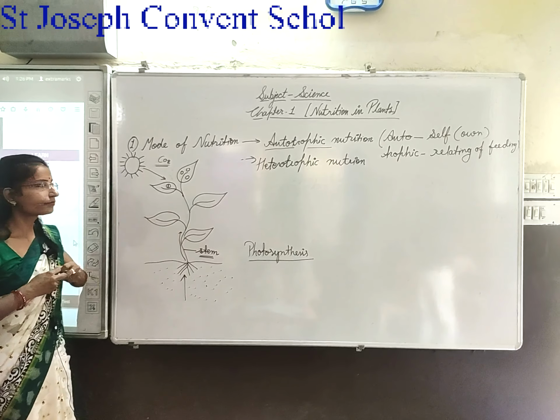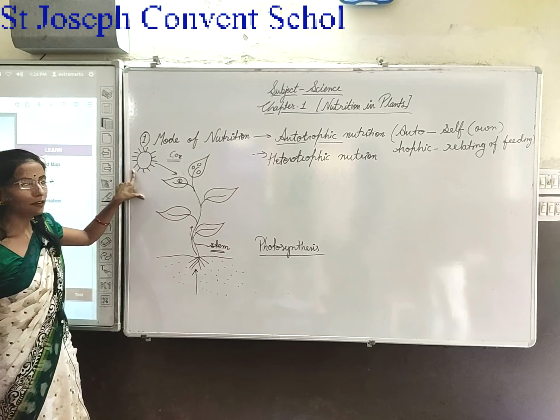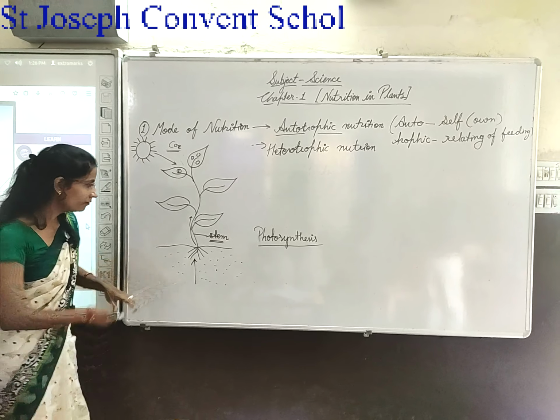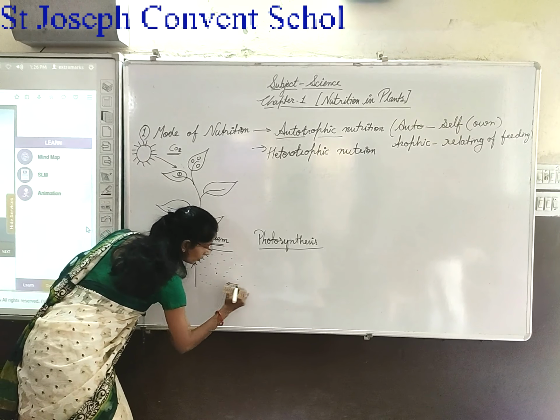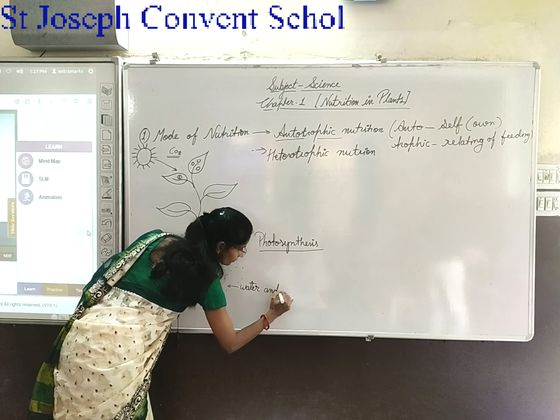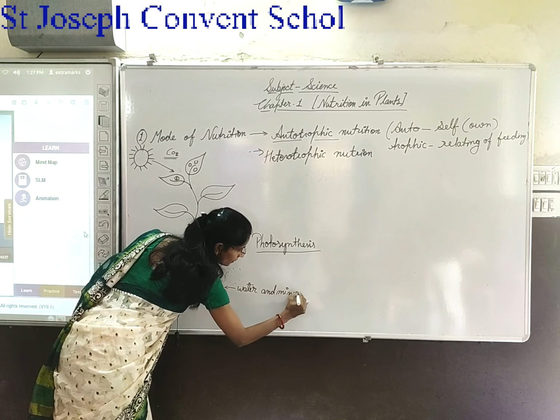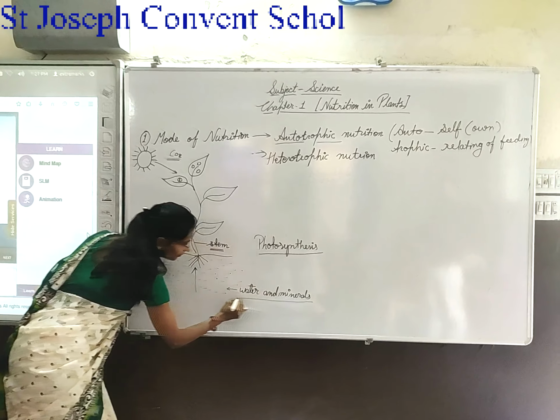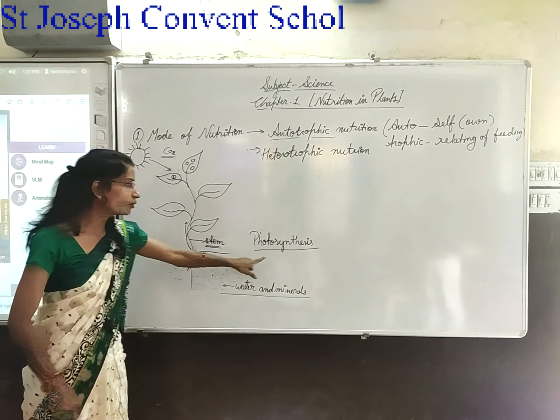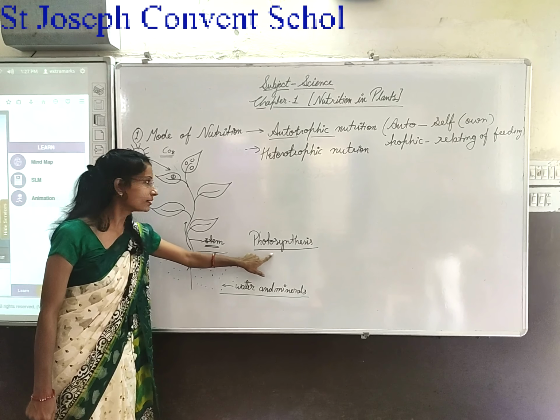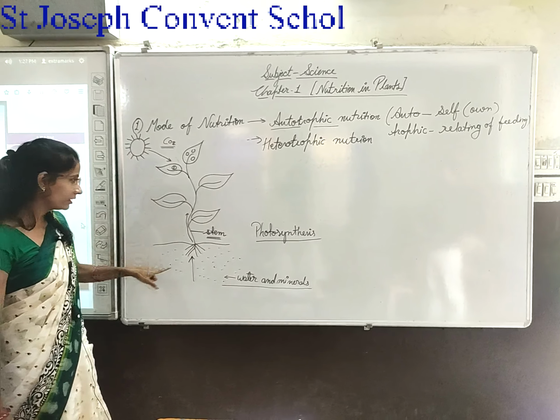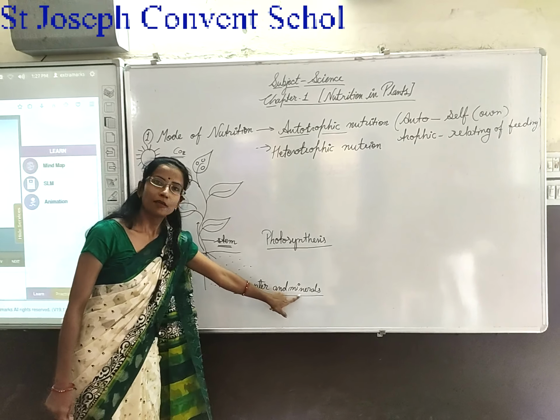Third one is, what are the main raw materials? CO2, sunlight, water and minerals. They are the raw materials that are used to make food in the process of photosynthesis. What are they? CO2 gas, sunlight, and water and minerals.